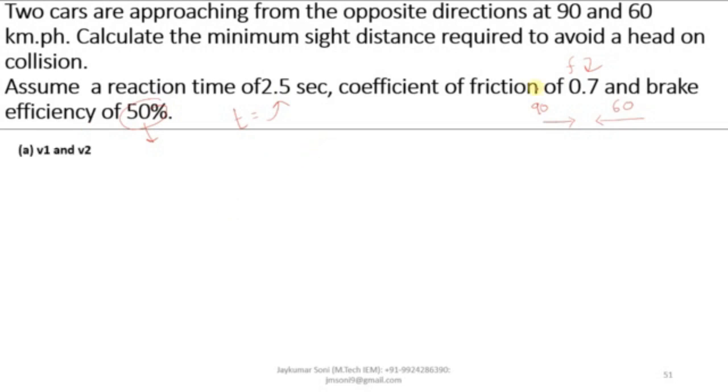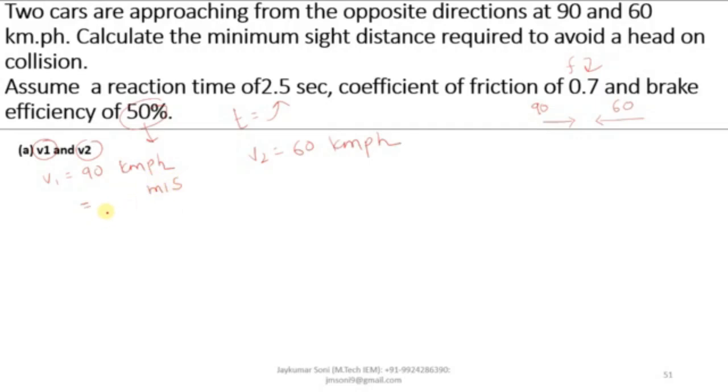Now what is the new thing you are getting over here? You are given two speeds, vehicle 1 and vehicle 2. V1 is 90 kmph and V2 is 60 kmph. You have to convert these speeds into meter per second.